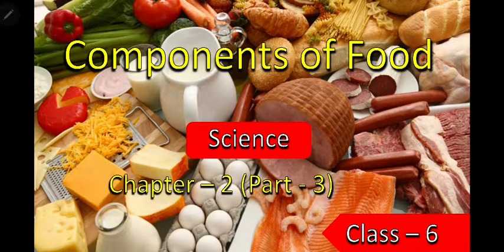So what are the diseases that may affect us if we have a lack of these vitamins, carbohydrates, proteins, and minerals? In this class we will learn about this topic only.